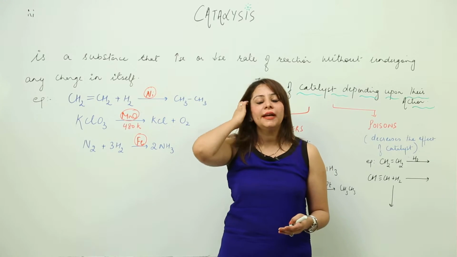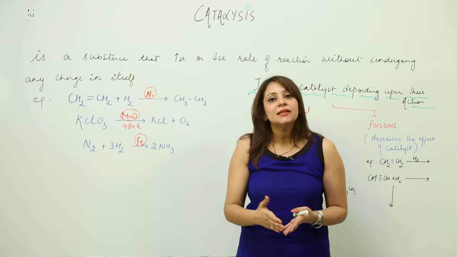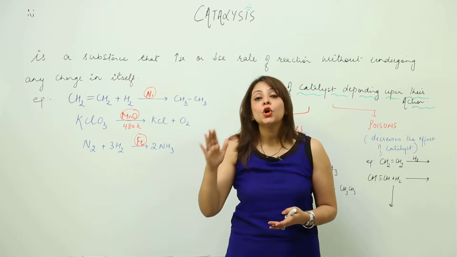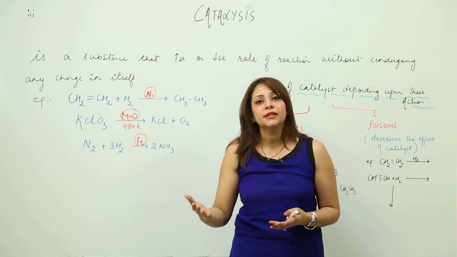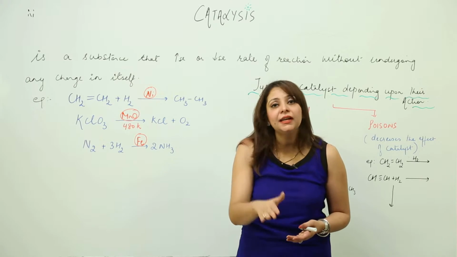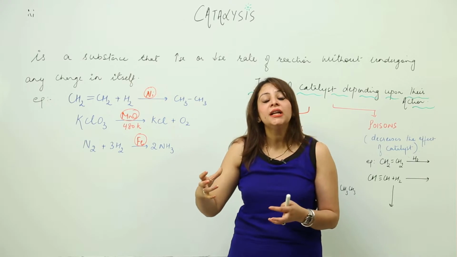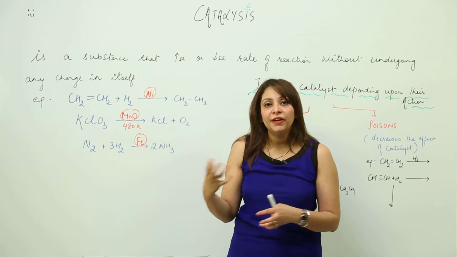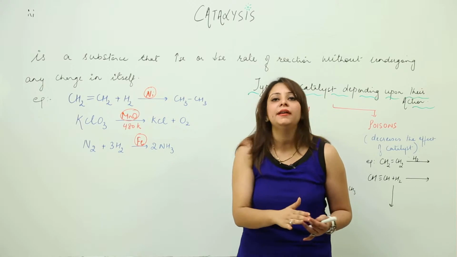So if somebody asks you about a catalyst, how are you going to answer? A catalyst is a substance which increases or decreases the rate. It is not always that a catalyst will increase the rate. We do have catalysts which can decrease the rate as well, because in some phenomena we need a reaction whose rate should not be very fast. So there also the catalyst plays a role, that it can lower the rate, right?